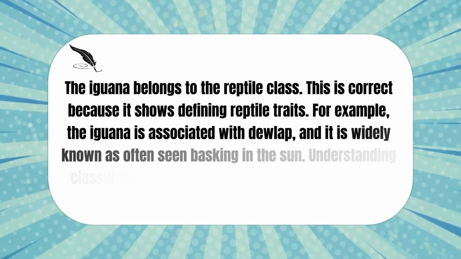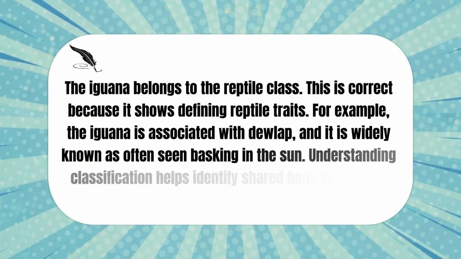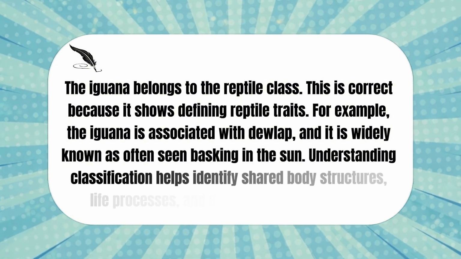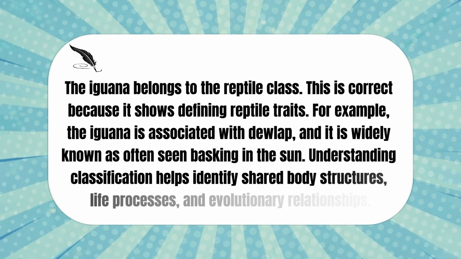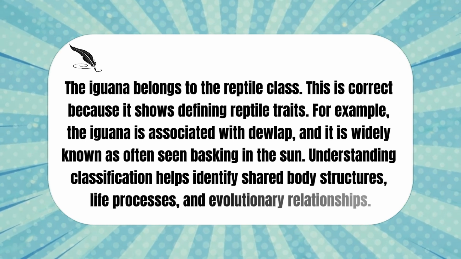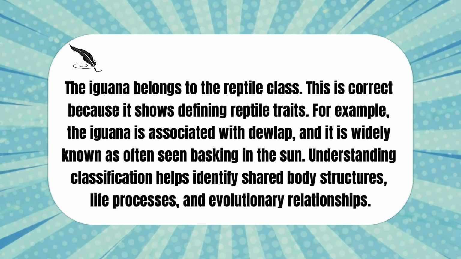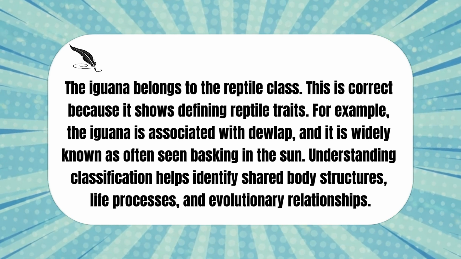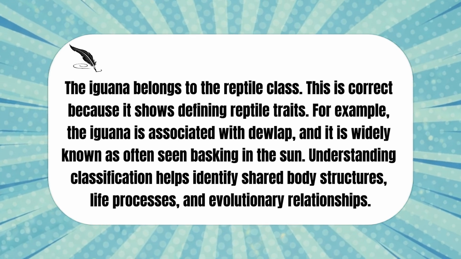For example, the iguana is associated with dewlap, and it is widely known as often seen basking in the sun. Understanding classification helps identify shared body structures, life processes, and evolutionary relationships.